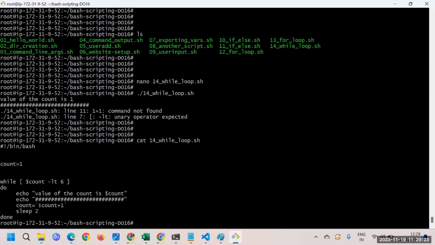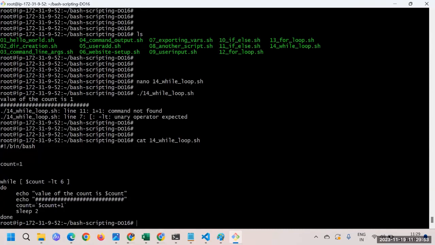What I'm expecting is for this calculation to happen within the backticks, and then the value should get assigned to this variable. But this is throwing an error saying 1+1 command not found. What is problematic here?